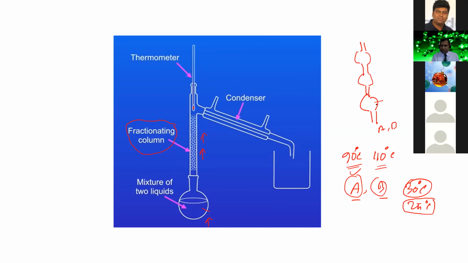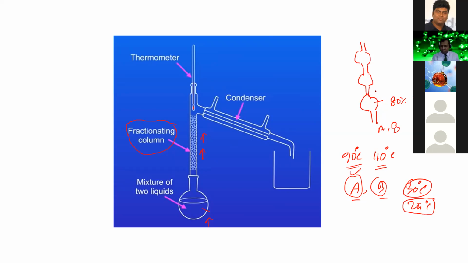That means it is a cooling agent, and it can reduce the temperature. So when both components enter this bulb in the fractionating column, the percentage of A may be 80% and 20% B will be in the bulb.